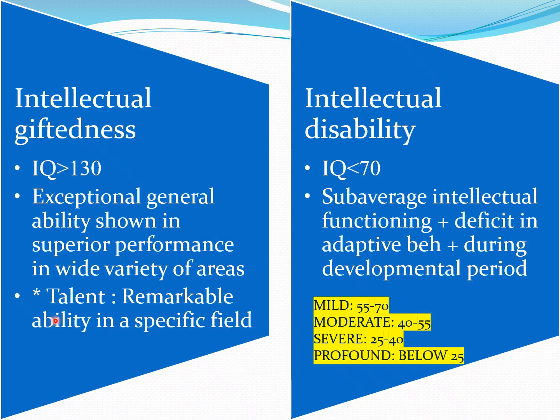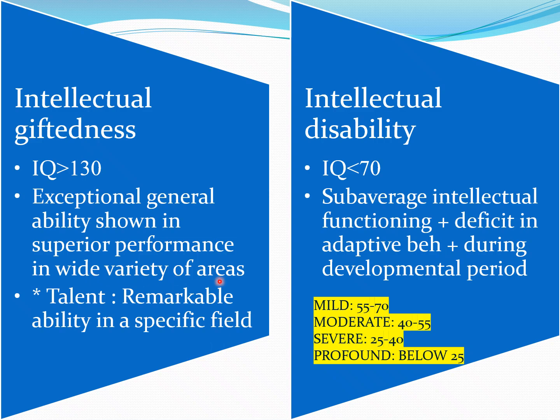The word talent is used when a person has a remarkable ability in a specific field, for example, singing, acting. Talent is restricted to a specific field. Intellectual giftedness means ability in a wide variety of areas.